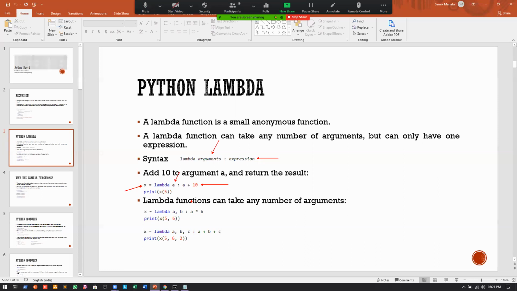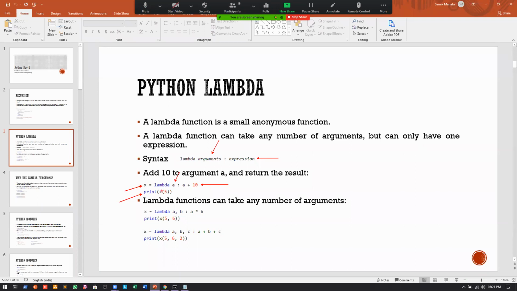Whenever we want to execute this lambda function, we call x, and in brackets of x we pass the argument, that is 5. So this 5 will be equal to a, and we will add 10, it will be 15, and I will give this 15 back to x, and whenever we print the value of x, it will be equal to 15.